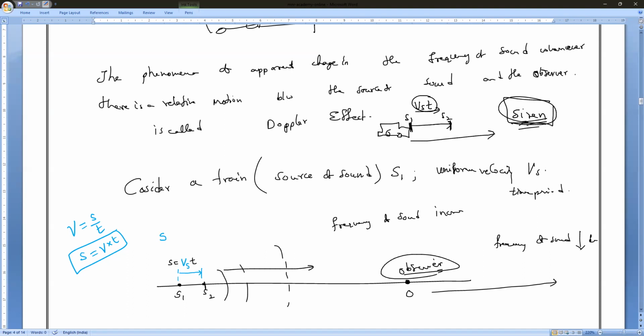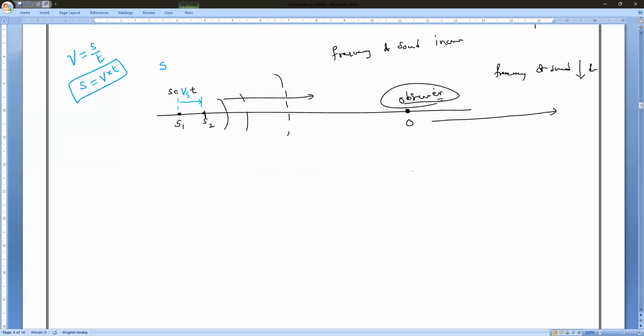Now, you might remember I have taught you a concept called sonic boom. How many of you remember a sonic boom? Can anybody give the definition of sonic boom? And I also told you an example. What is an example of a sonic boom we can consider?